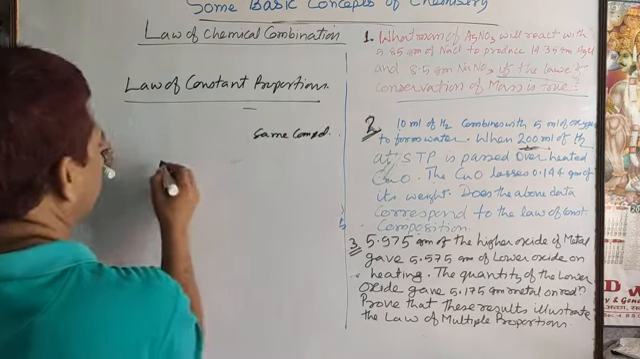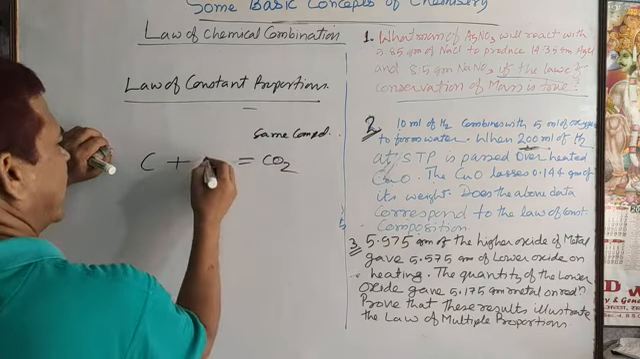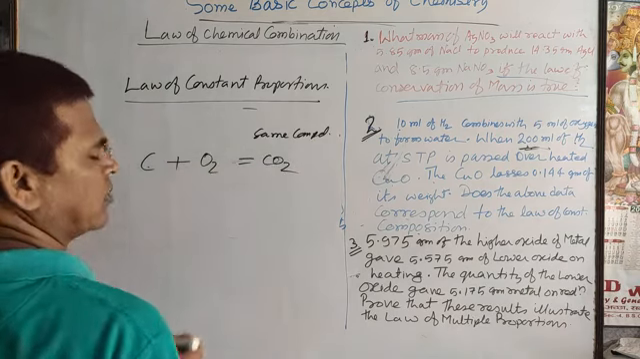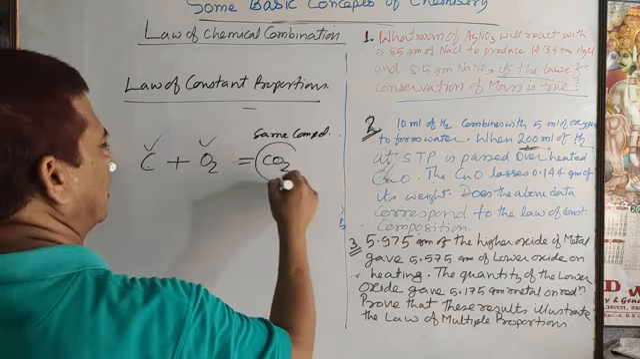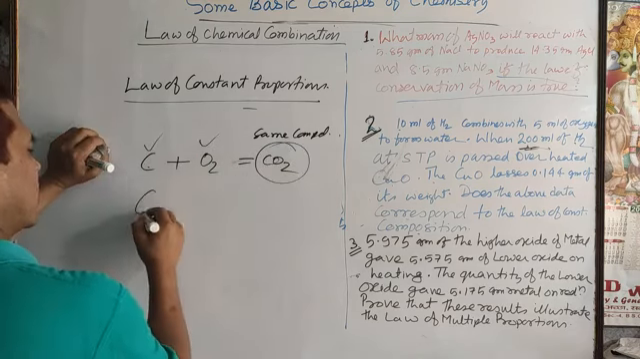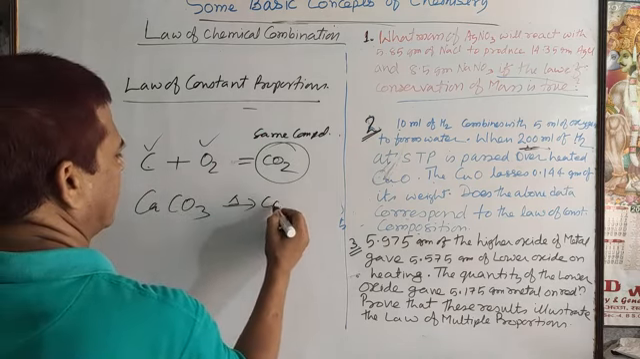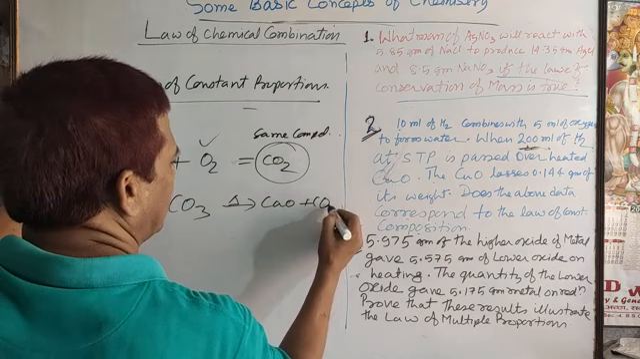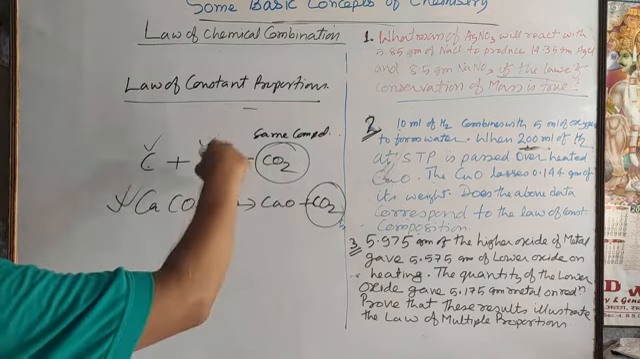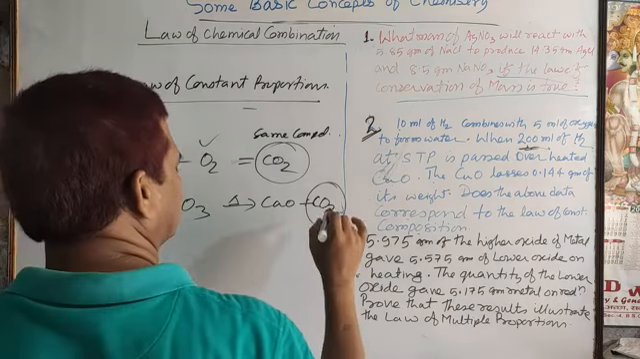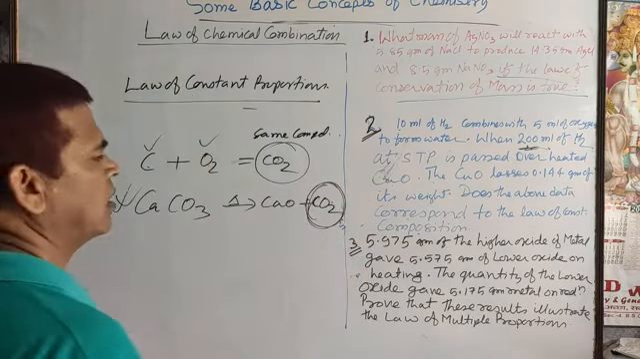For example, take the formation of carbon dioxide. By the direct method, carbon and oxygen are heated to give carbon dioxide. How much carbon and oxygen are taken determines how much carbon dioxide is obtained. In the second, indirect method, calcium carbonate is heated to get calcium oxide and carbon dioxide. Here also carbon dioxide is obtained. How much calcium carbonate is taken doesn't matter, but we observe the amount of carbon dioxide, and on the